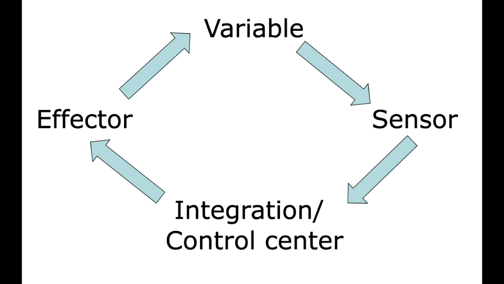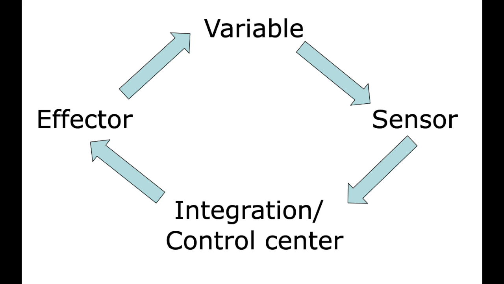Regulation is started by a stimulus, increased heat, for instance, which sends that information to a sensor, nerve cells in the skin and brain, which then sends the information to a control center, hypothalamus in this case, which then finally sends the information to an effector, sweat glands in this case. This will give us our desired result of decreasing the body temperature through sweat.